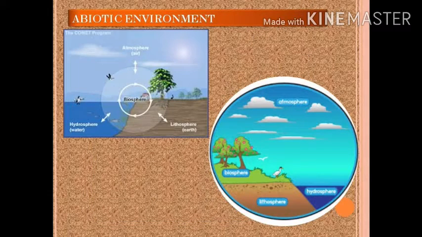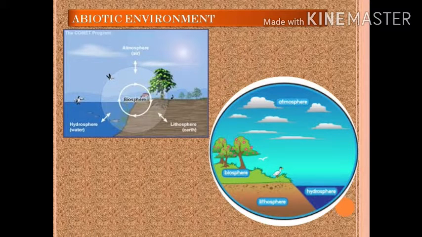Now here we will learn about the 4 domains of the earth to understand our environment well. As we have air as our abiotic environment and it refers to atmosphere. We have earth which refers to lithosphere. Water refers to hydrosphere.